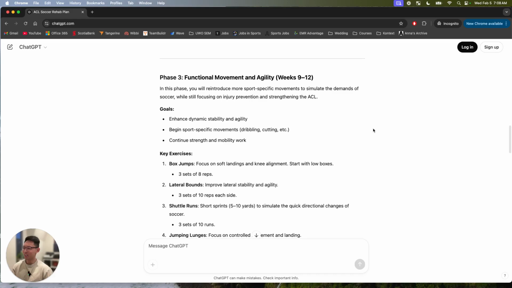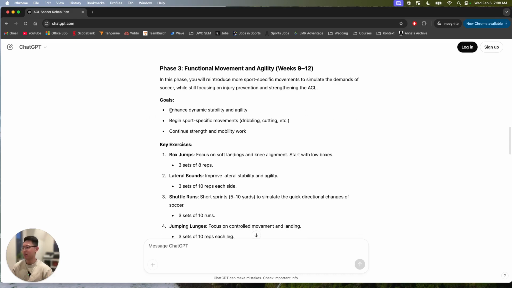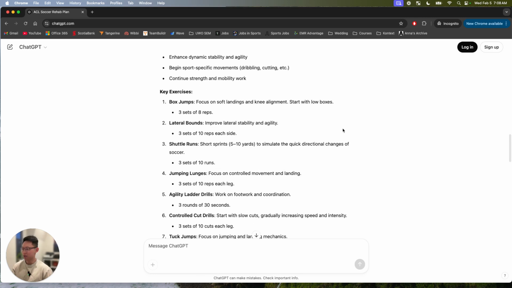Let's keep going. Phase 3, functional movement and agility. So we're beginning to enhance dynamic stability, begin sport-specific movements, continue strength and mobility work. Again, very generic, don't really know what that means, but let's keep going. We're looking at box jumps. Okay, we'll look at something interesting here.